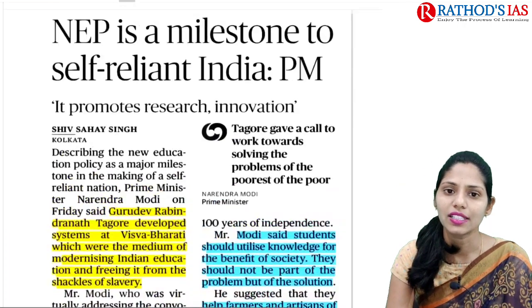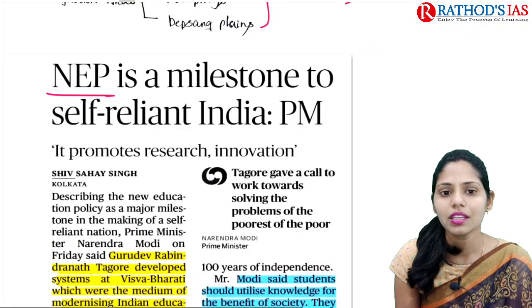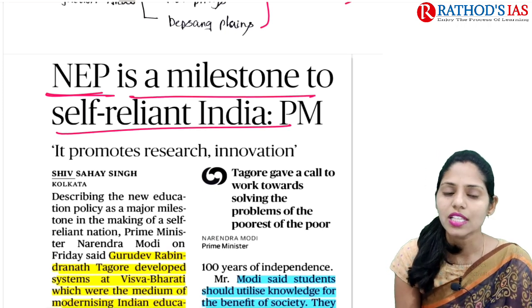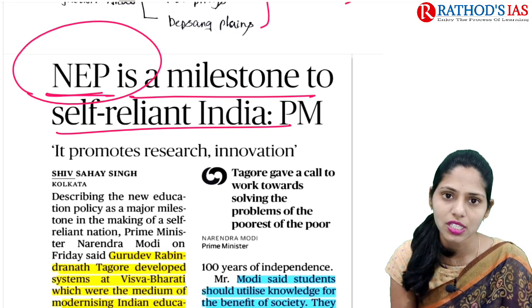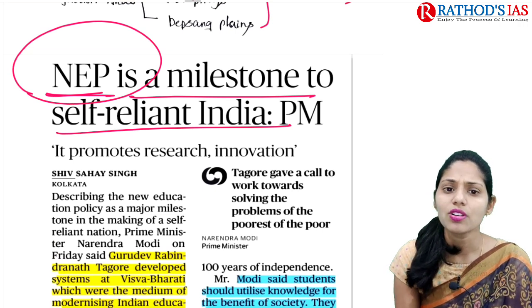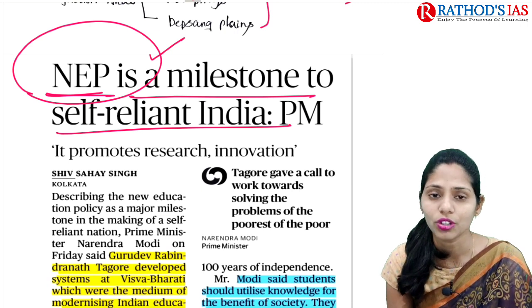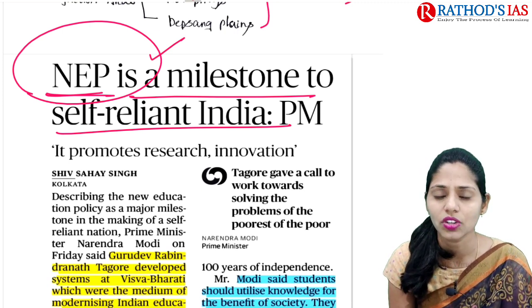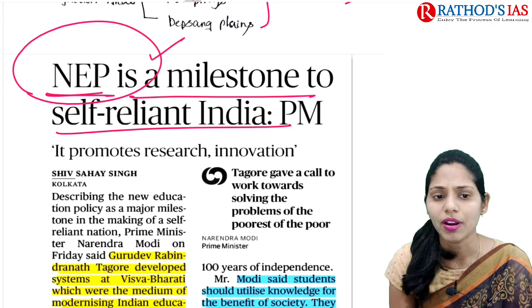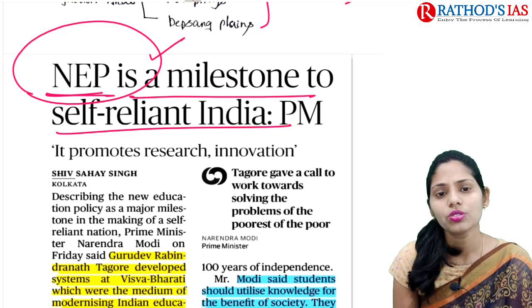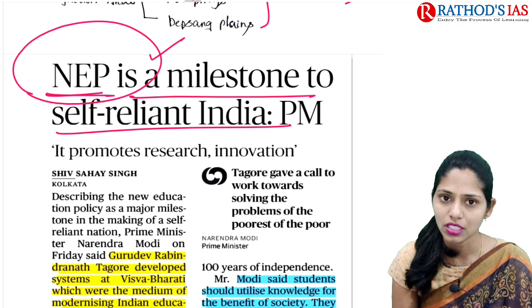Now let us see the next article. The title says NEP is a milestone to a self-reliant India. This article is mainly talking about the new education policy. We discussed what the provisions of this new education policy are, what the benefits are, what the negatives are, everything we discussed, right? So we are not going to discuss this NEP. We are going to focus only on Vishwa Bharati in this lecture.